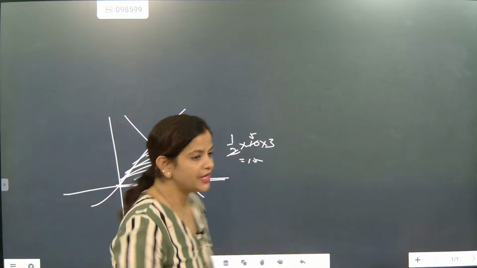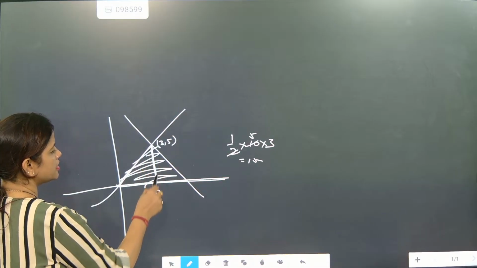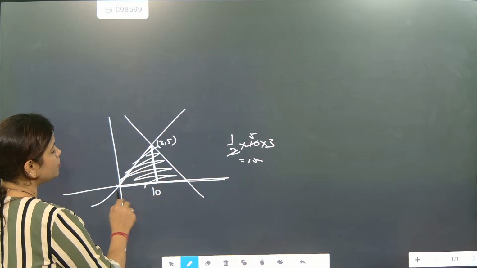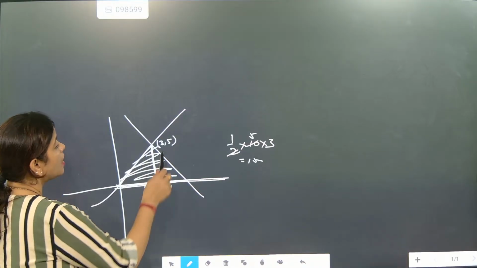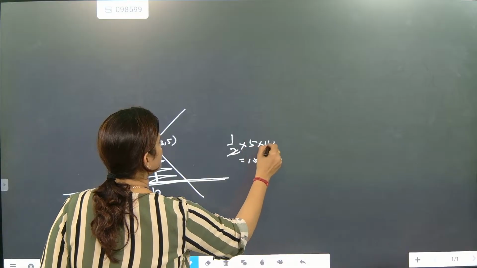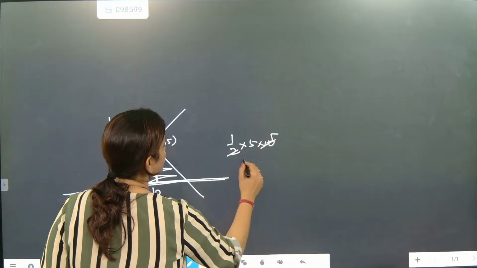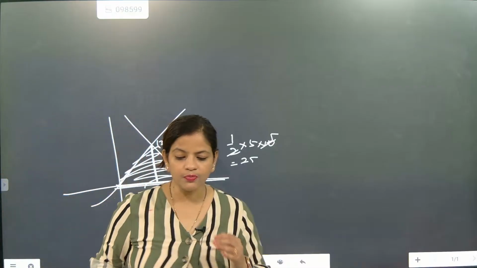But if the line, this is 3 if I am telling, half into base into height. Oh, sorry, 5. So it is coming as 25. So that means if I solve like this, we will find the area. Now, what possibility is there?